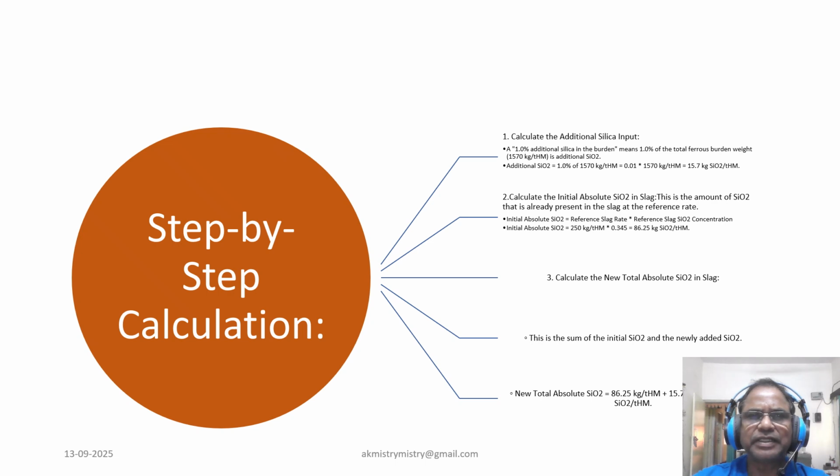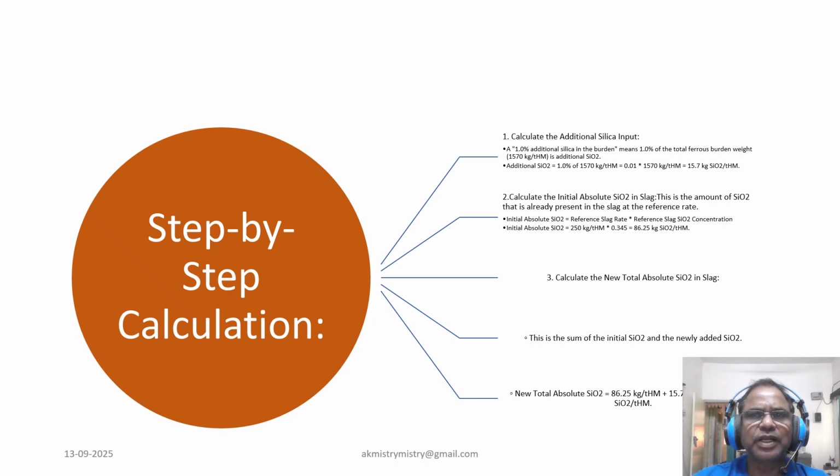Next, we determine the initial absolute silica already in the slag. This is, let it be 250 per ton hot metal. This is the reference slag rate taken, and it has also been taken in calculating alumina impact in the earlier presentation, and this multiplied by 0.345, that is the reference slag silica concentration, which gives 86.25 kg silica per ton hot metal.